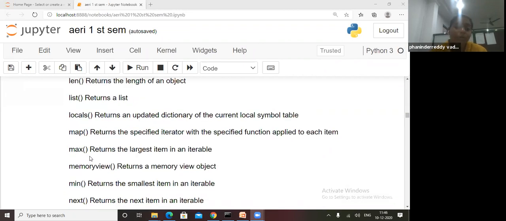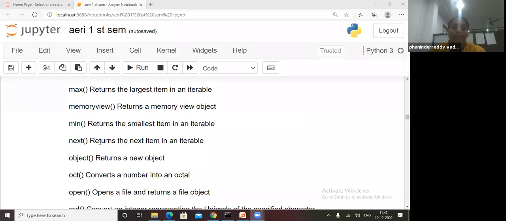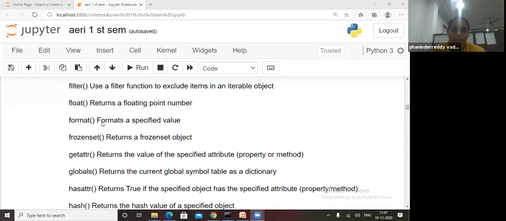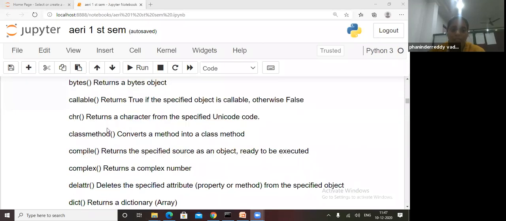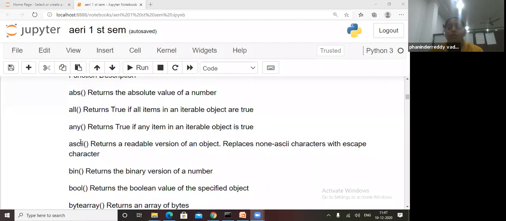Locals. Map. Maximum, maximum of 3 numbers, 3 largest numbers. Minimum. There will be no need to write the program. These all one by one you can use. Next, object. I will show you one or two programs, you have to verify and write. So before that, do one thing, just take a snapshot of this in your phone if you have, otherwise take a screenshot and write and do the exercise in your Python program. Which one is not working, which one is working, you have to write the way.